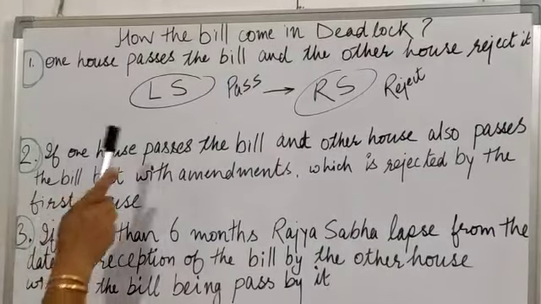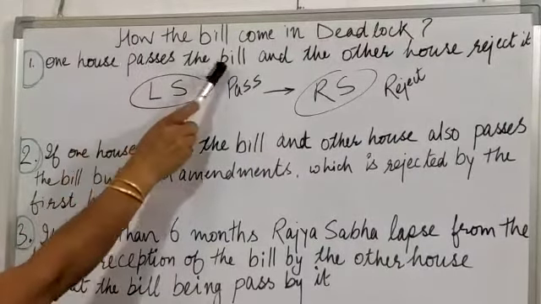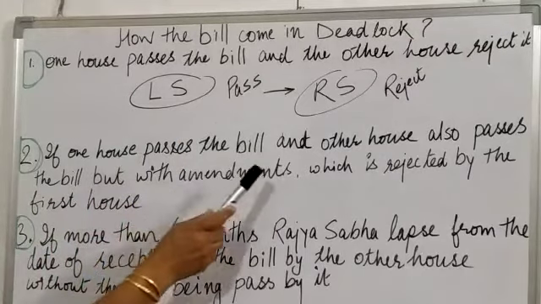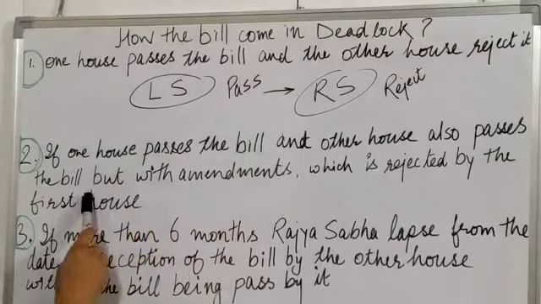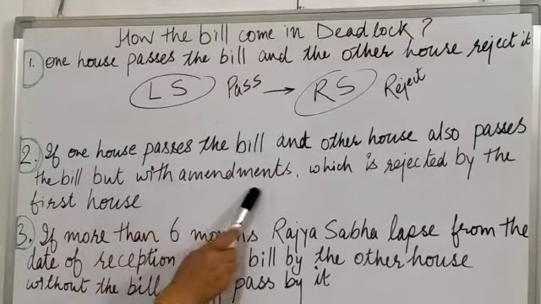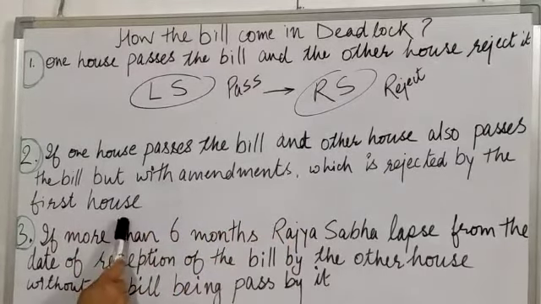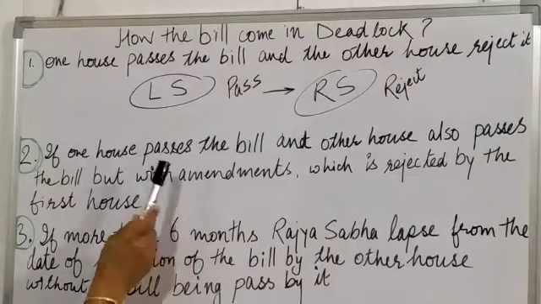Now, this is important to understand how a bill comes into deadlock. So here, the first reason is when one house passes the bill and the other house rejects it. Second is if one house passes the bill and the other house also passes the bill but with amendments, which are rejected by the first house, then the bill becomes a deadlock.